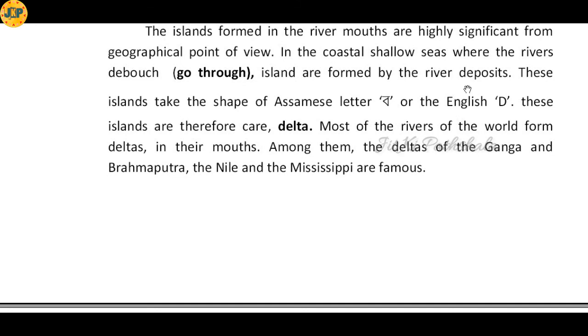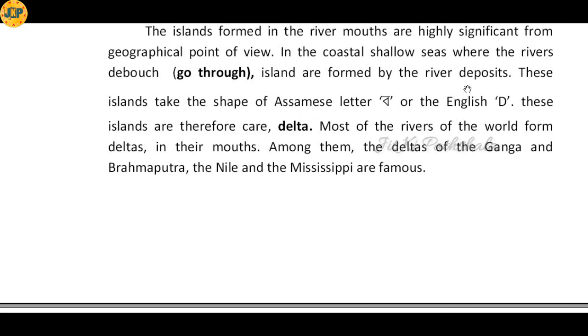These islands take the shape of the Assamese letter B or the English letter D. So these islands which are formed nearby the mouth of a river, taking the shape of the Assamese letter B or the English letter D, are called deltas.